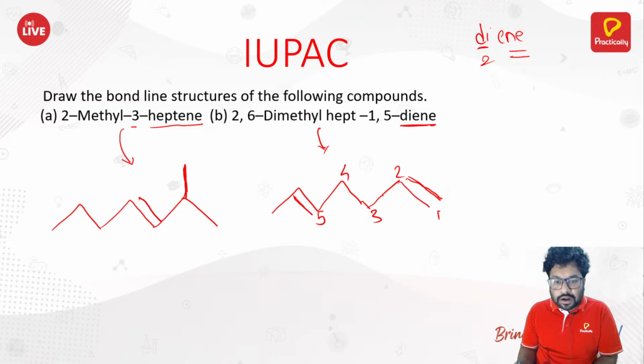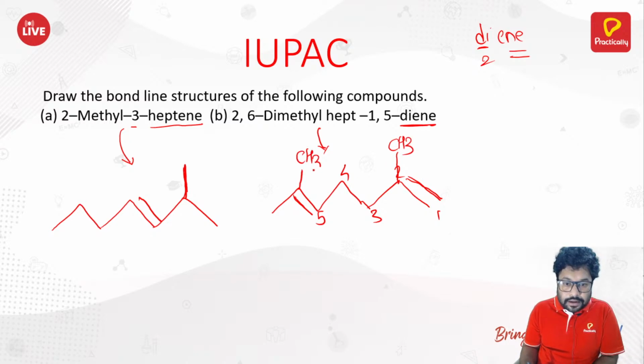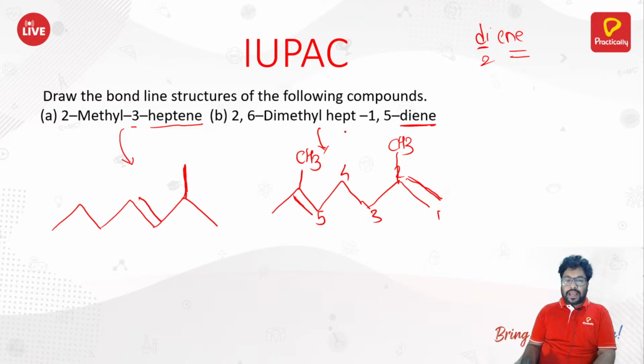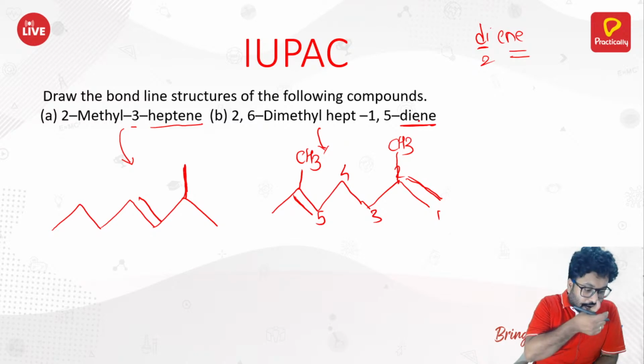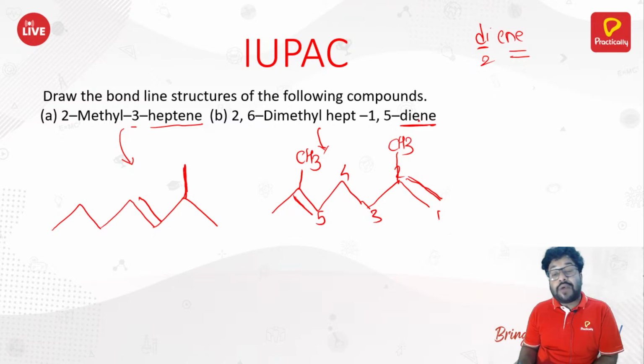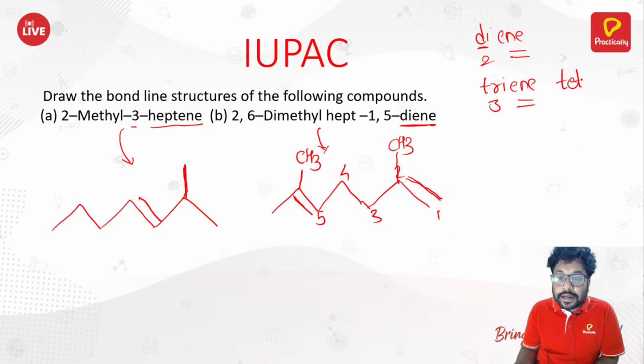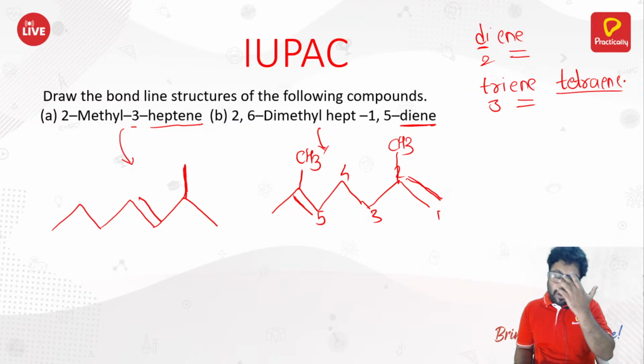Hepta-1,5-diene, 2,6-dimethyl. So here you got the methyl, CH3, and at 6 here also you got the methyl. So that is how this structure should look. Since you have 2 double bonds, you write diene. If you have 3 double bonds, you would write triene. If you have 4 double bonds, you write tetraene, and so on. That is how you write the naming of all these compounds.